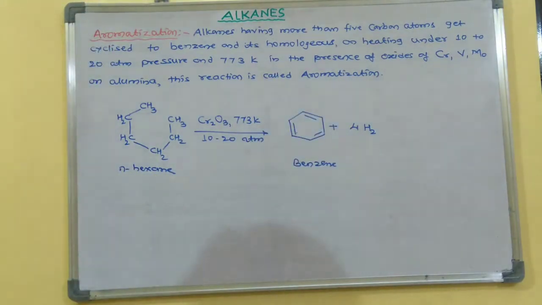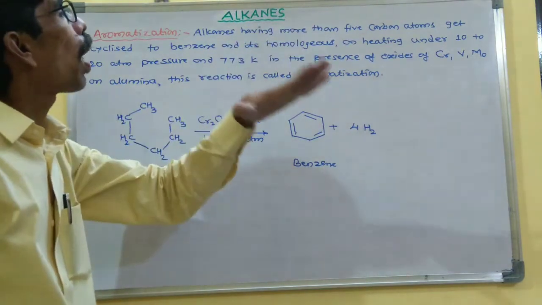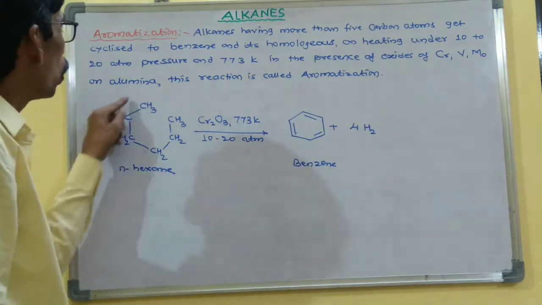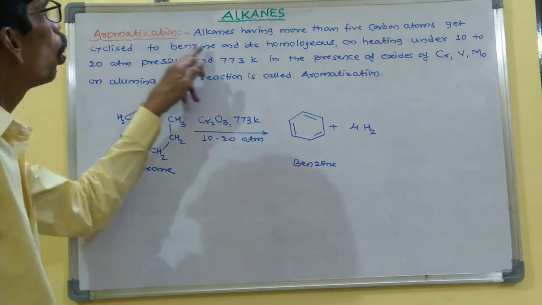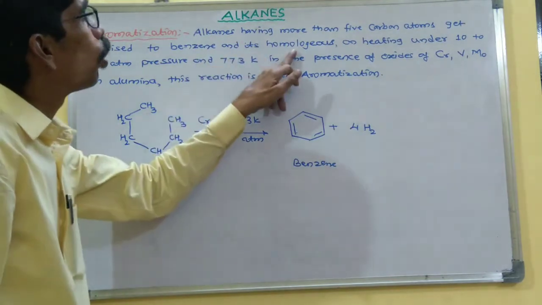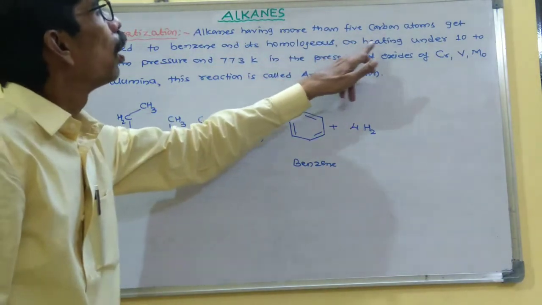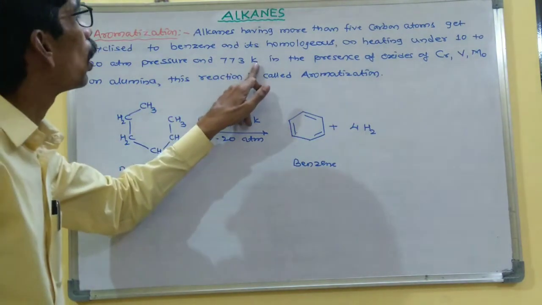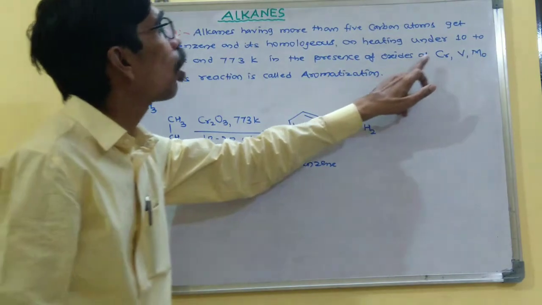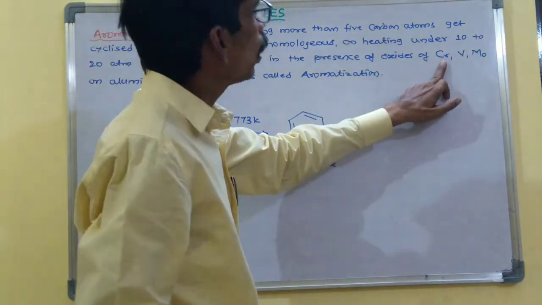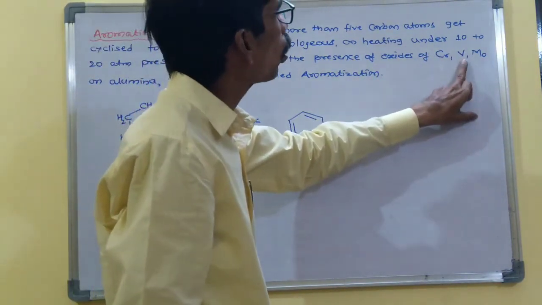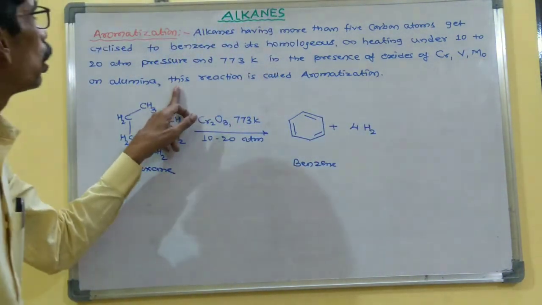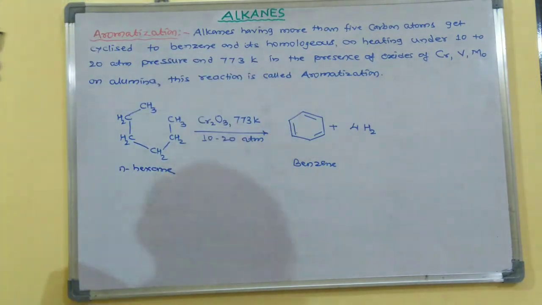What is aromatization? Alkanes having more than 5 carbons get cyclized to benzene and its homologues when heated under 10 to 20 atmosphere pressure and 773 Kelvin in the presence of oxides of chromium, that is chromium trioxide, vanadium pentoxide, molybdenum oxide on alumina. This reaction is called aromatization.